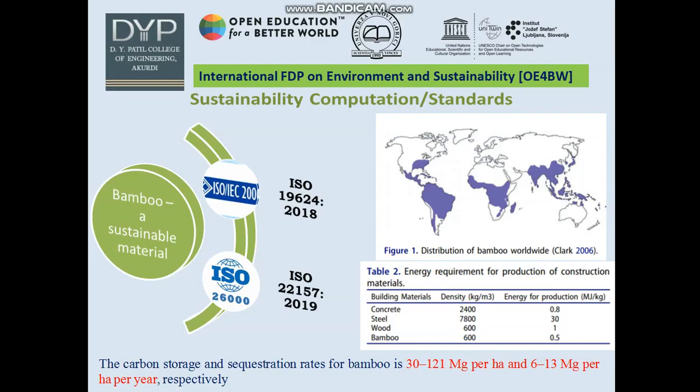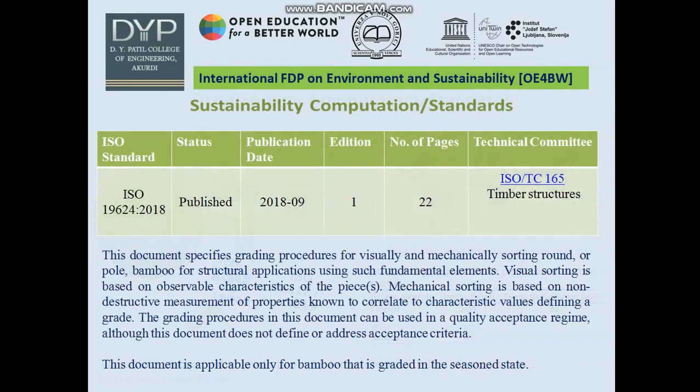Concrete, steel, wood and bamboo are mentioned here, with density and energy production. The first standard is ISO 19624:2018, published 2018, edition 1, number of pages 22. Timber structures. This document specifies the grading procedure for visually and mechanically sorting round poles of bamboo for structural application. Visual sorting is based on observable characteristics of the piece.